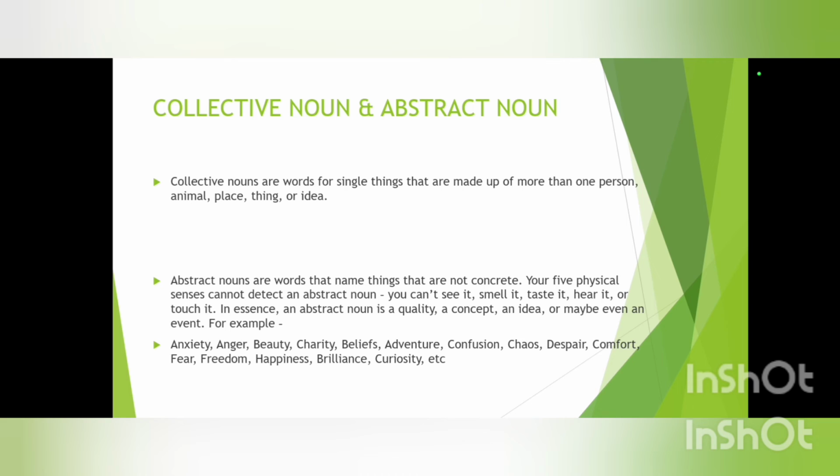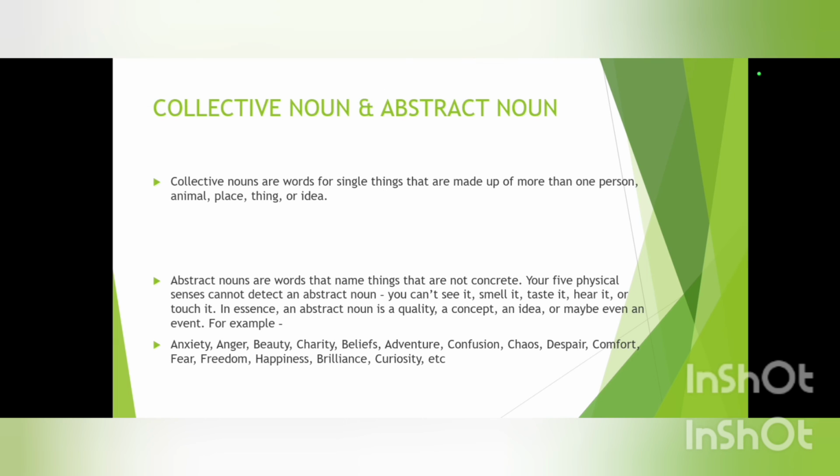In general, it's nothing but abstract nouns are the feelings. In essence, an abstract noun is a quality, a concept, an idea, or maybe even an event. Like, for example, we have anxiety, anger, beauty, charity, beliefs, adventure, confusion, chaos, despair, comfort, fear, freedom, happiness, brilliance, curiosity, etc. Finally, abstract nouns are nothing but those nouns which express your feelings, a concept, an idea, or maybe an event as well.